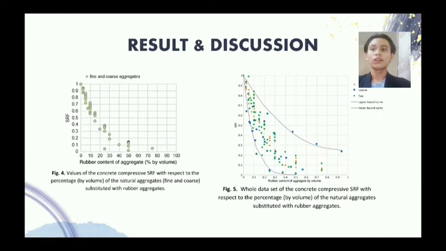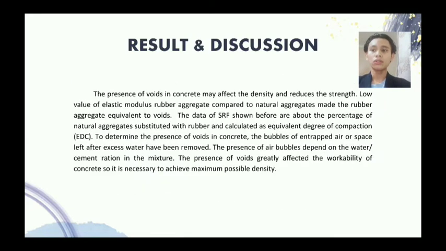So, due to the very low value of elastic modulus of rubber aggregate compared with that of natural aggregate, the rubber aggregates can be assumed equivalent to voids. Although rubber particles cannot be physically equated with voids, the elastic modulus of rubber particles values are also near or in a range with ordinary concrete.